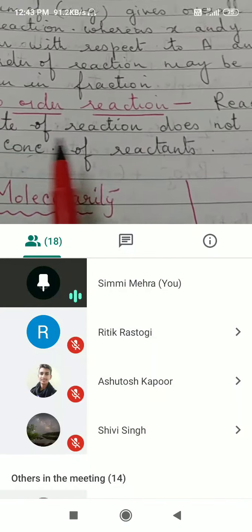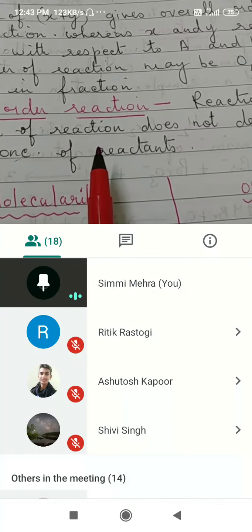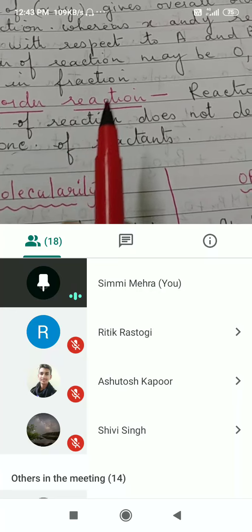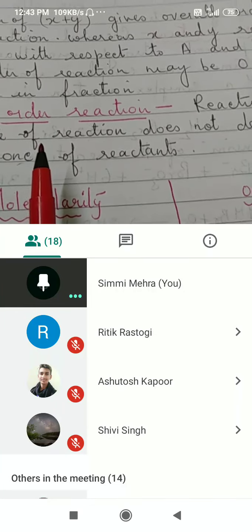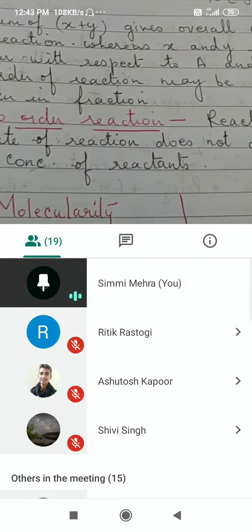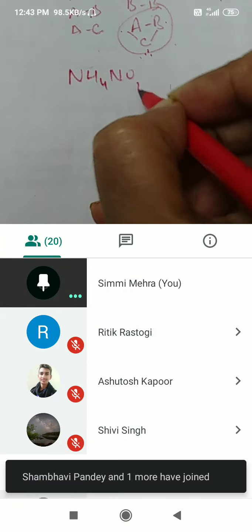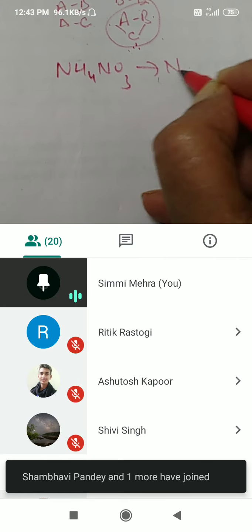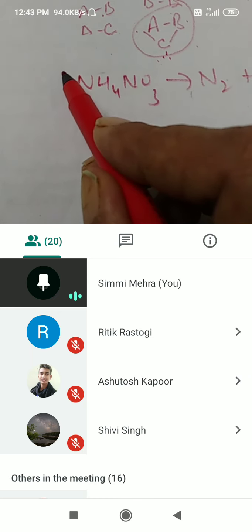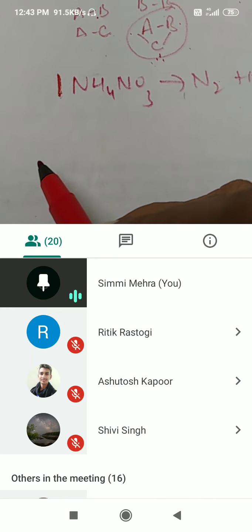Now, what is a zero order reaction? A zero order reaction is a reaction whose rate is independent of change in concentration of the reactant molecules. Suppose in this reaction I had taken as an example, ammonium nitrate decomposes into nitrogen and water. Here the molecularity is 1, but what about the order?